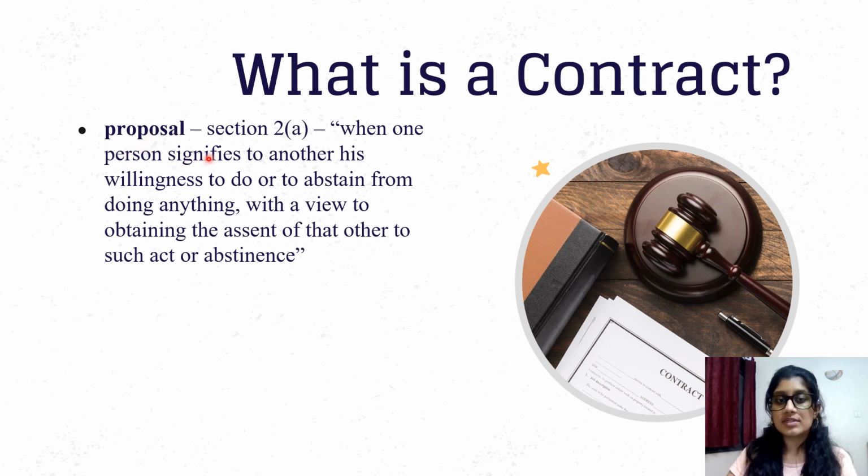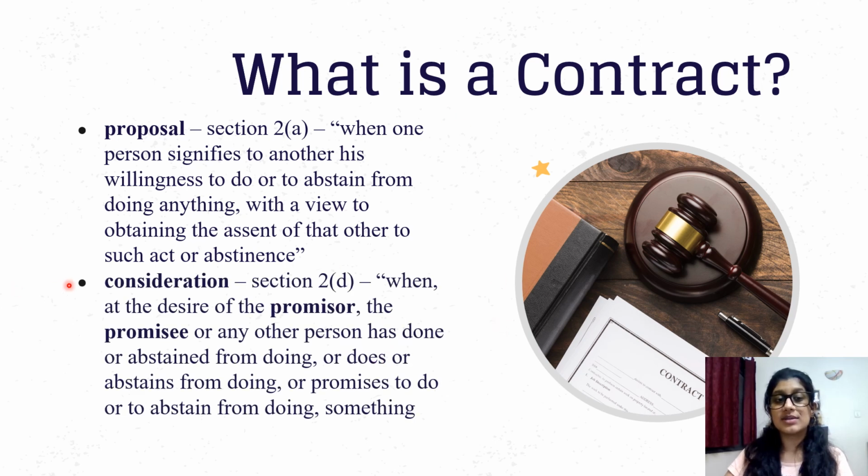Now, what is a proposal? Like the example I gave you, it is when one person signifies to another his willingness to do or to abstain from doing anything with a view to obtaining the assent of that other to such act or abstinence. I already gave you an example for willingness to do, my willingness to sell you my bike. Abstaining from doing anything can also be a promise. So if I say, I promise not to hold my dance classes in my flat if you pay a quarter of the amount it takes for me to rent out a different place to hold the classes, that is a willingness to abstain from doing anything.